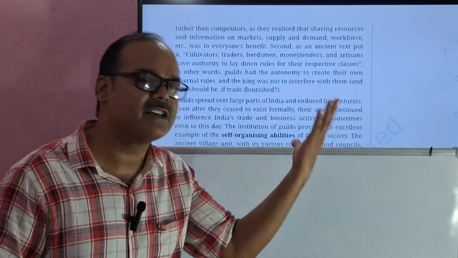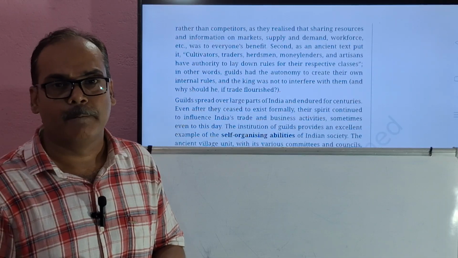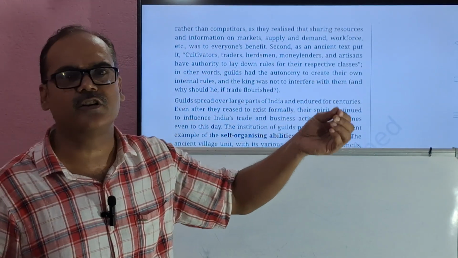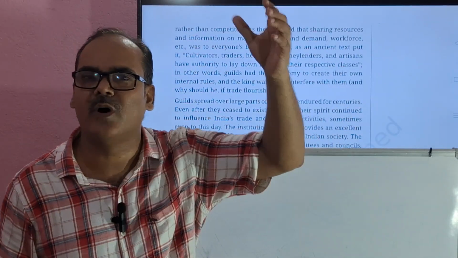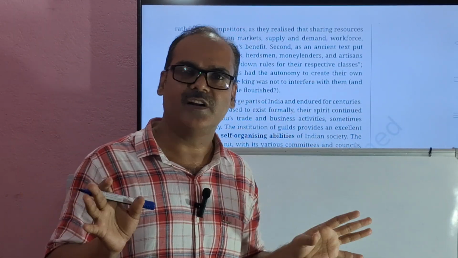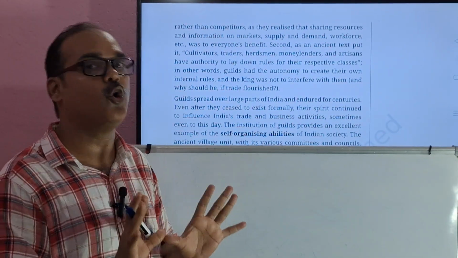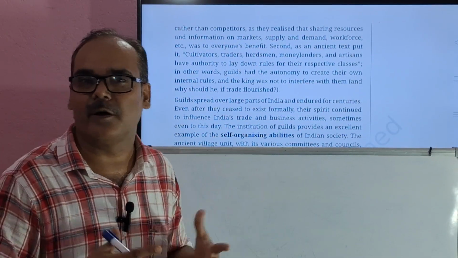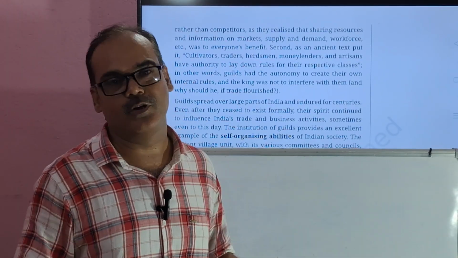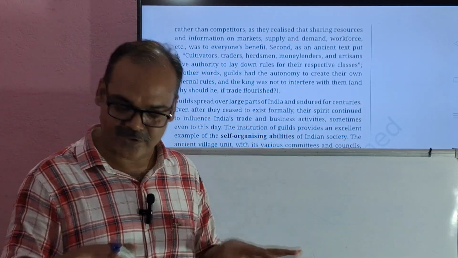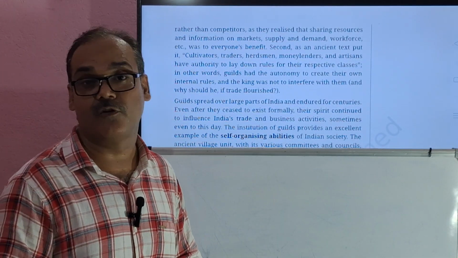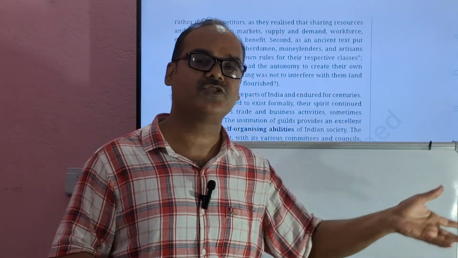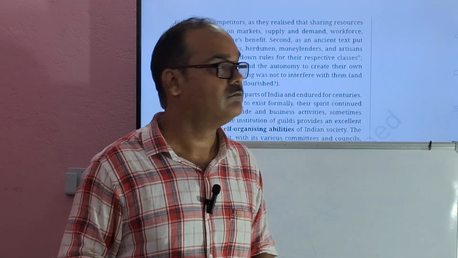In very rare cases, hardly ever, maybe 0.0001%. But generally, rulers didn't interfere because they knew that if the guilds or the traders became angry, the economy of my state or territory would go down. Then from where will I get the money? What about the welfare of the people? What about the infrastructure?